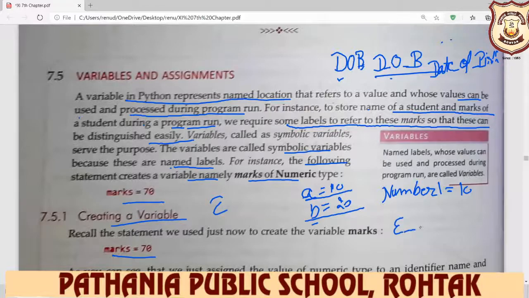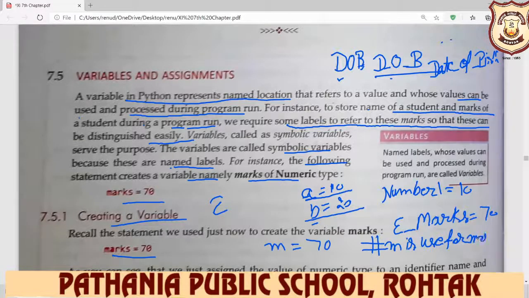So you write down E, then underscore, then write down marks. So everyone aware about this. Your English marks is 70. Or you write down directly marks, you write down M. But if you write down only M, for example, you write down only M is equal to 70, then you define here one command. M is used for marks. So you define it like that.